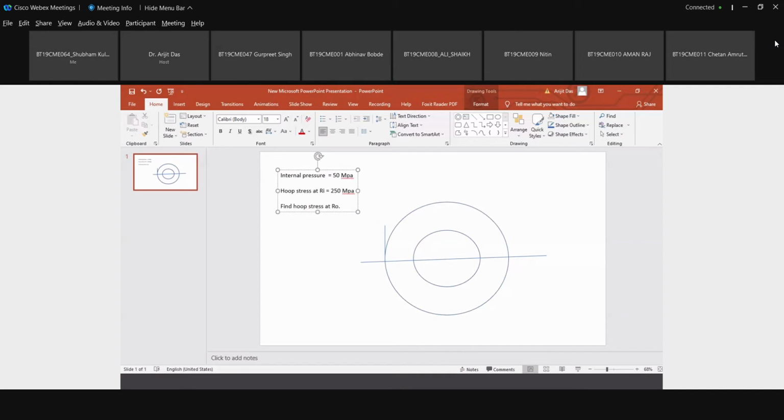So here only the internal pressure is there, no external pressure. And also given that the hoop stress at Ri equal to 250 megapascal. So what is the hoop stress at R naught?